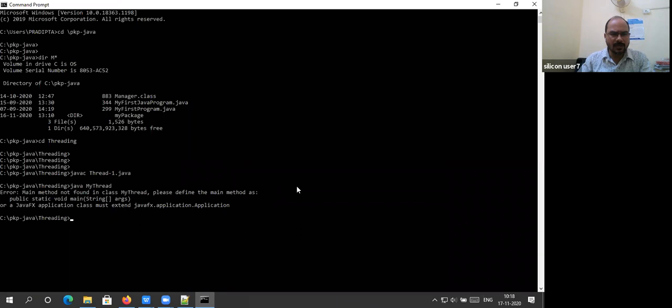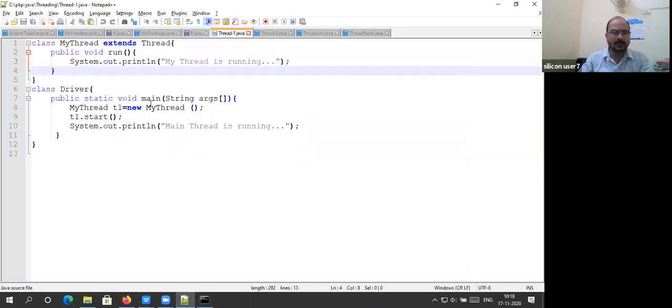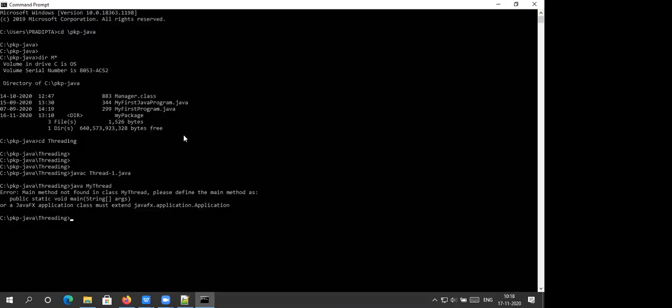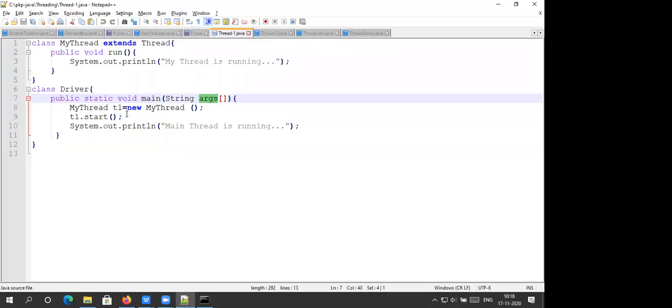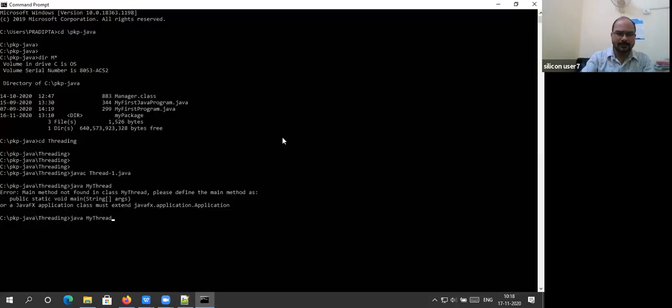Public static void main. The main method is different. Public static void main String. The class is Driver. Sir, what is Driver? The class is Driver itself.